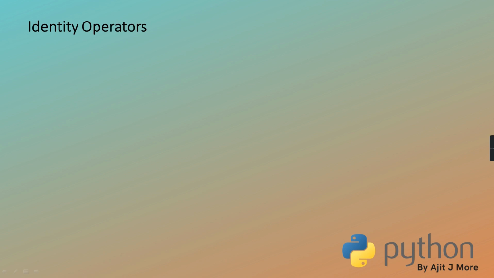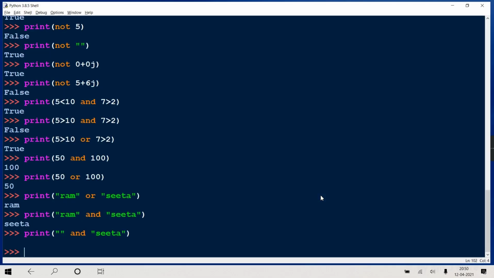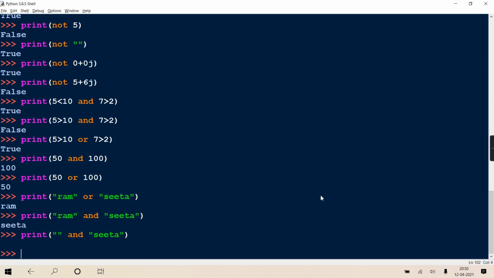Now, there is only one identity operator. It just checks whether two objects are referring to the same memory. It will not check the value at that memory; it just checks whether they contain the same reference. For that there is only one operator called is. You can even tally this by checking the addresses. It's not necessary to use the is operator, but instead of getting the addresses and then comparing, you can use it.